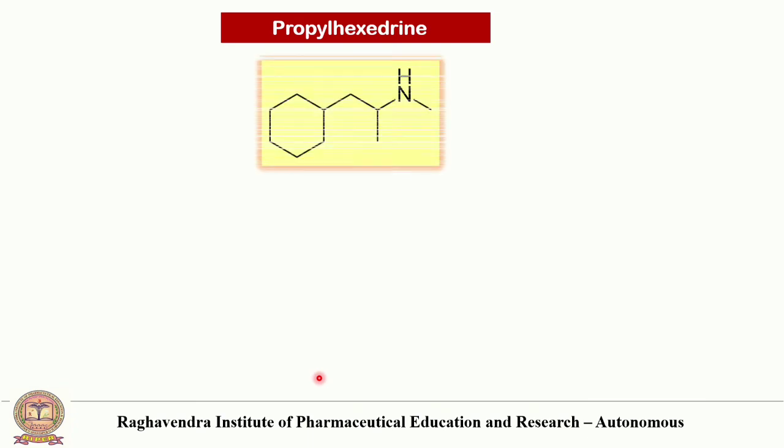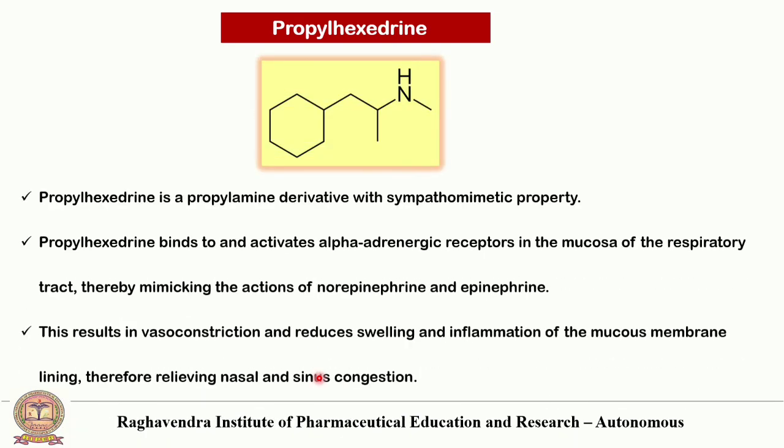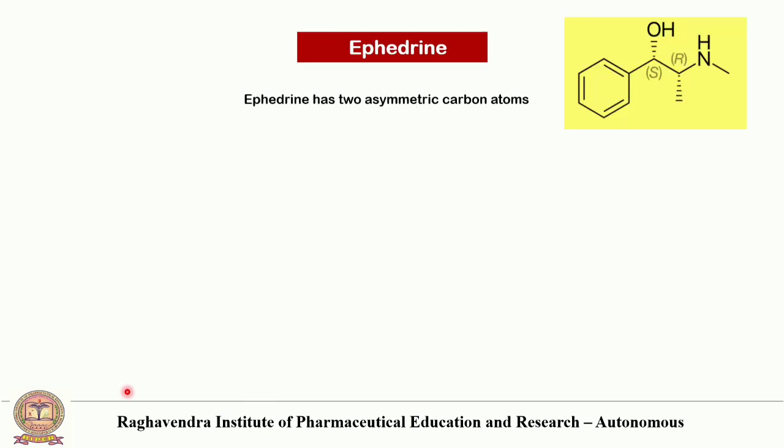Next drug is propylhexedrine. This is the structure of propylhexedrine, and it is a propylamine derivative with sympathomimetic property. Propylhexedrine binds to and activates the alpha adrenergic receptors in the mucosa of the respiratory tract, thereby mimicking the actions of norepinephrine and epinephrine. This results in vasoconstriction and reduces swelling and inflammation of the mucous membrane linings. Therefore, it relieves the nasal and sinus congestion.